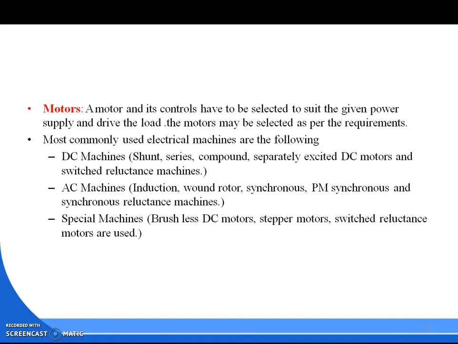Special machine. What is a special machine? Special machines include brushless DC motor, stepper motor, and switched reluctance motor. So these are the electrical machines used in our industry drives, you can say for industrial purposes.